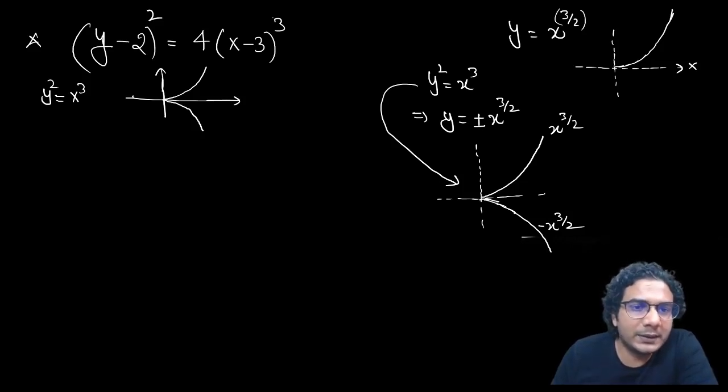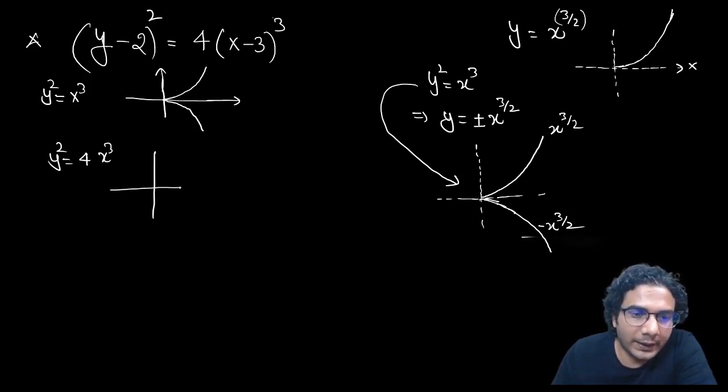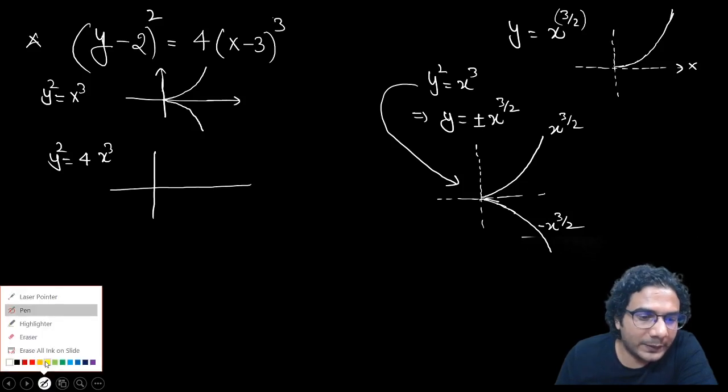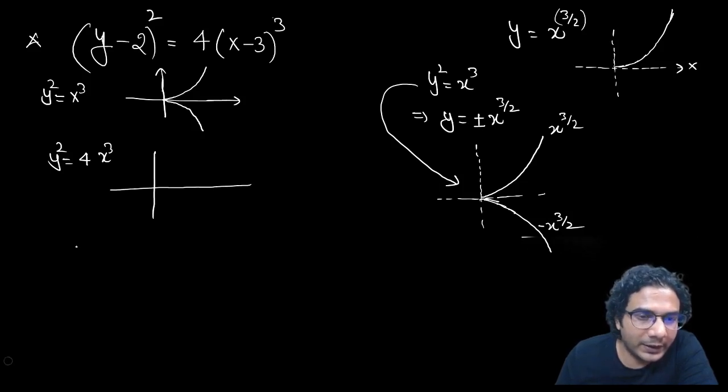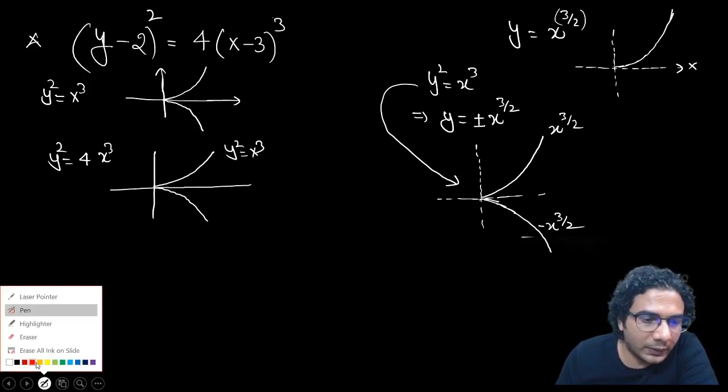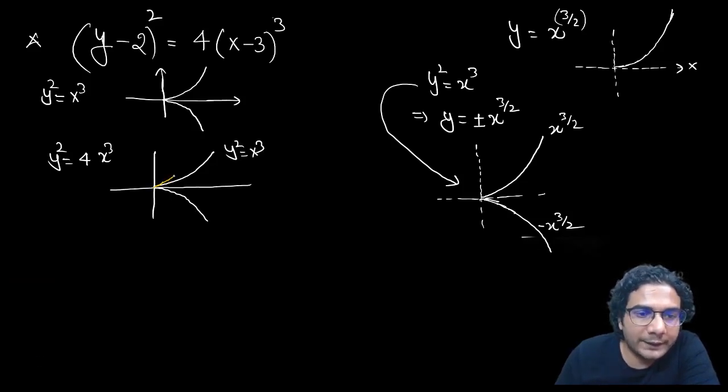Here you have multiplied f(x) by a constant 4. So whenever you multiply f(x) by a constant, you know what happens? The graph expands along the y-axis. If I plot both the graphs simultaneously, then you can see the change. This is the graph of y square is equal to x cube, and y square is equal to 4 times x cube will have the same shape, but values will be increased along positive. I mean, the graph will be expanded. This is the graph of y square is equal to 4x cube.